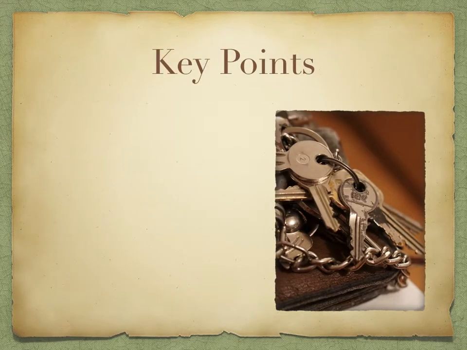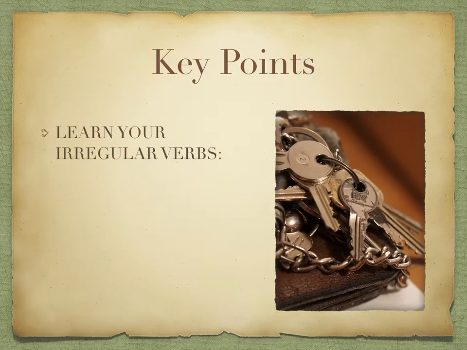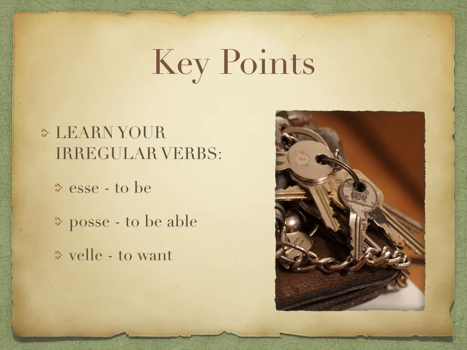So key points, same as last year: learn your irregular verbs. There are 4 key ones that we should know: esse or sum, meaning to be; posse, to be able; velle, to want; and nolle, not to want. Make sure you know these in both the present and the imperfect tenses, because they will crop up a lot in our translations.